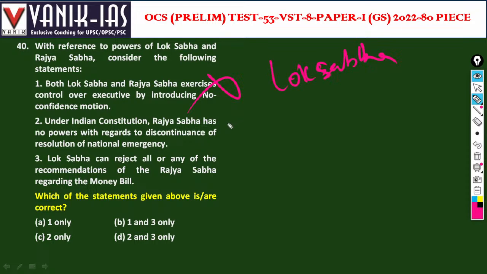Under the Indian Constitution, Rajya Sabha has no powers with regard to discontinuance of the resolution of national emergency. Yes, this is right. Then Lok Sabha can reject any recommendation of Rajya Sabha regarding the money bill. Yes, so far as the money bill is concerned, Rajya Sabha has no power because the government is accountable to the public and Lok Sabha is certifying it. That's why the money bill is taken with prior recommendation of the president and is only introduced in Lok Sabha. But a constitutional amendment bill can be introduced in both Lok Sabha and Rajya Sabha. So only options 2 and 3 are right.